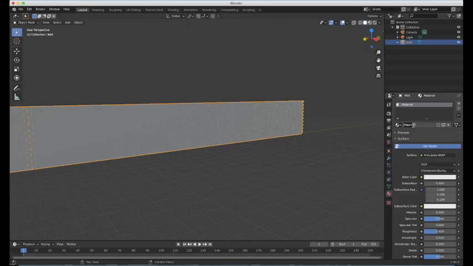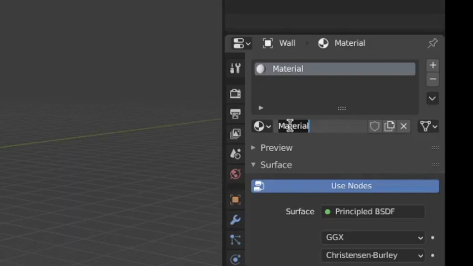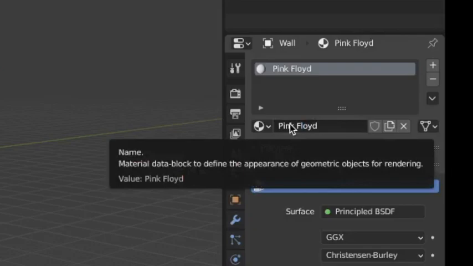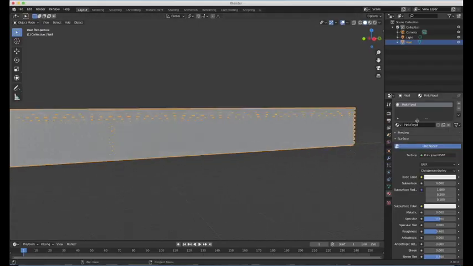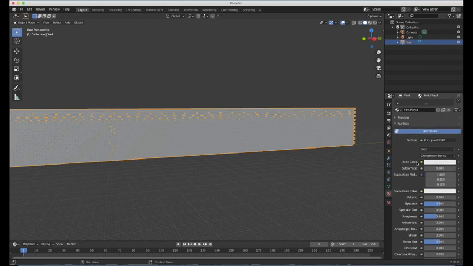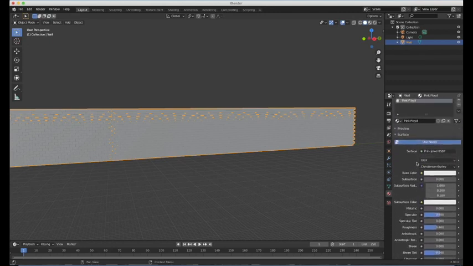Another thing I want to rename is this, because what I like about Blender is you can keep everything very organized. So this is the material that we're starting off with. I'll just rename it. I'm going to call it Pink Floyd. Yeah, I just think it might be best to do that for this demonstration. So you have all these things you can add, color and texture.